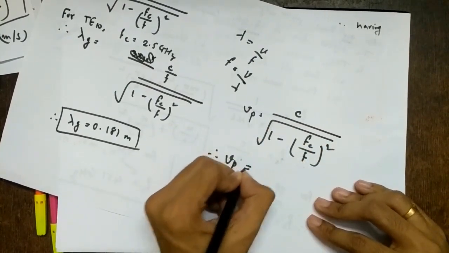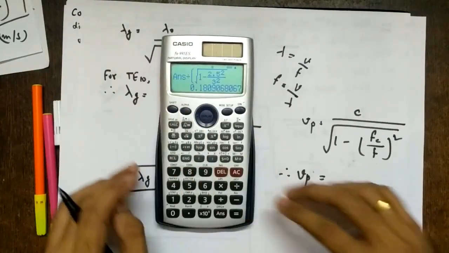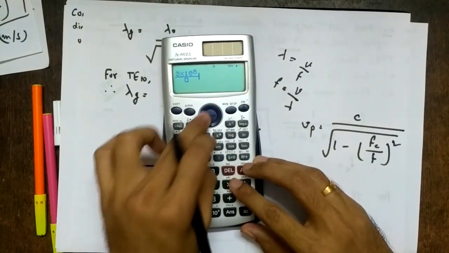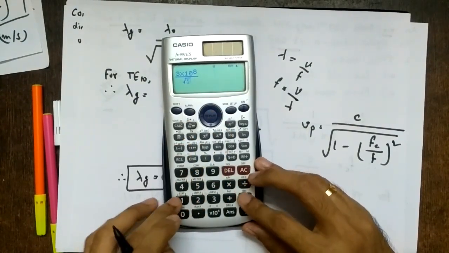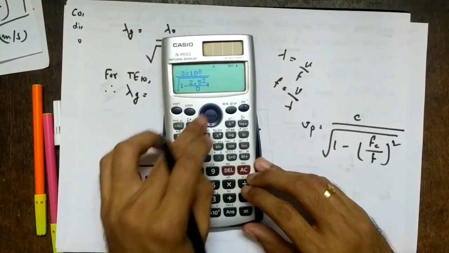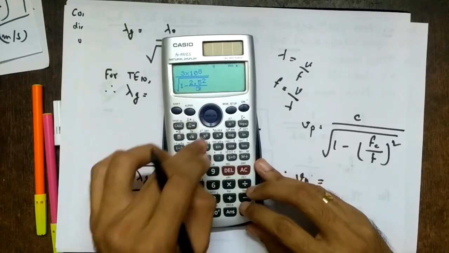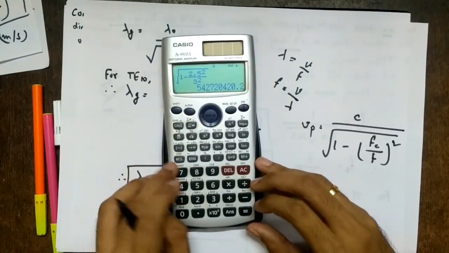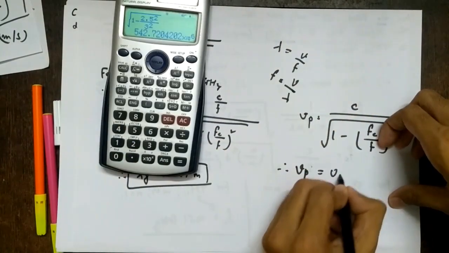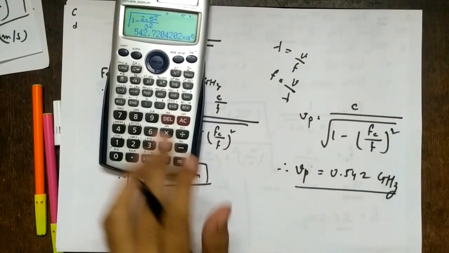So Vp equal to 3 into 10 raised to 8. I am doing for TE10 mode only, upon square root of 1 minus (2.5 squared by 3 squared). So how much is it?